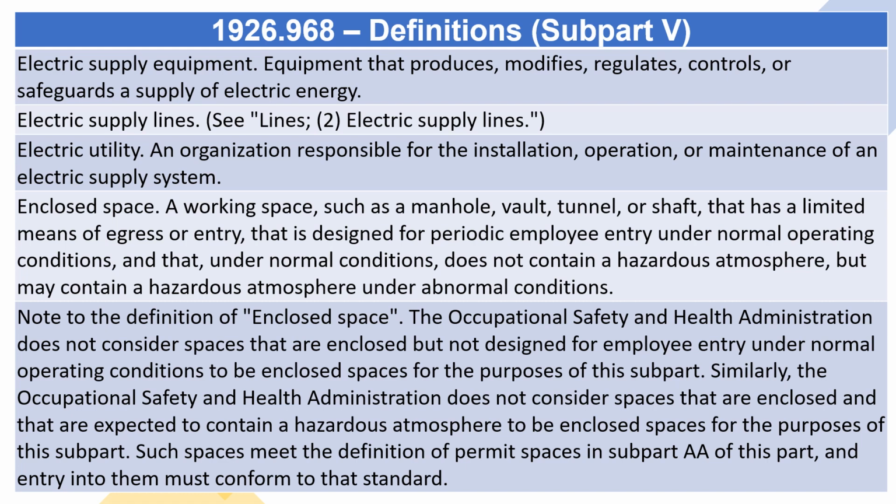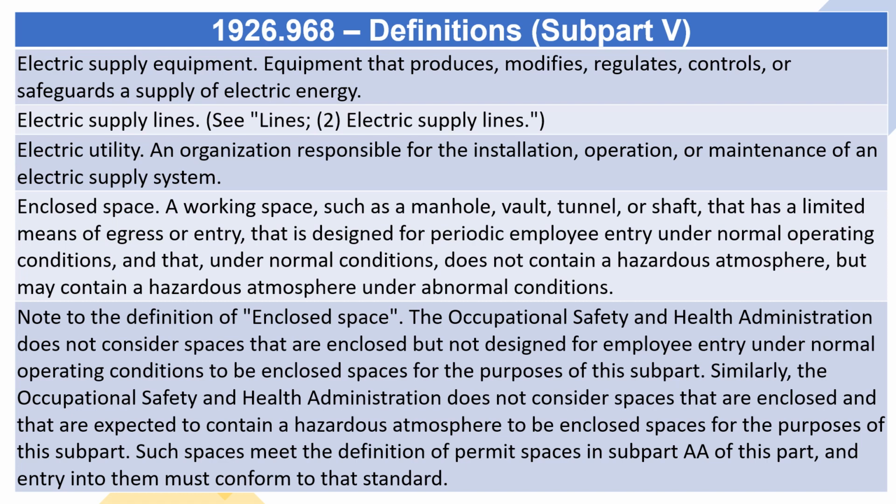An organization responsible for the installation, operation, or maintenance of an electric supply system. Enclosed space. A working space, such as a manhole, vault, tunnel, or shaft, that has a limited means of egress or entry, that is designed for periodic employee entry under normal operating conditions, and that, under normal conditions, does not contain a hazardous atmosphere, but may contain a hazardous atmosphere under abnormal conditions.